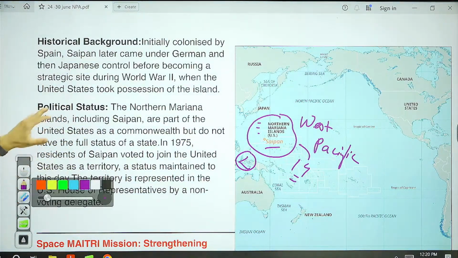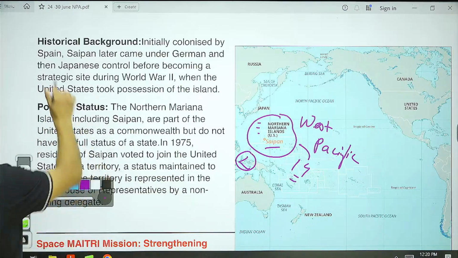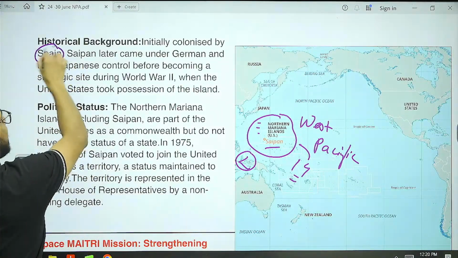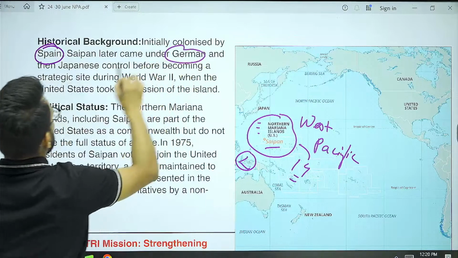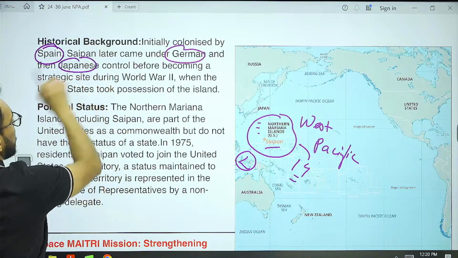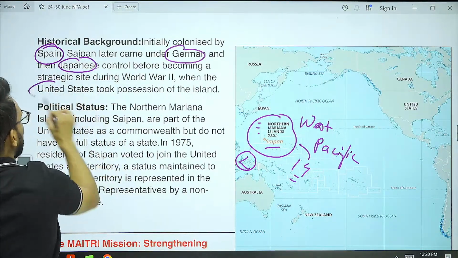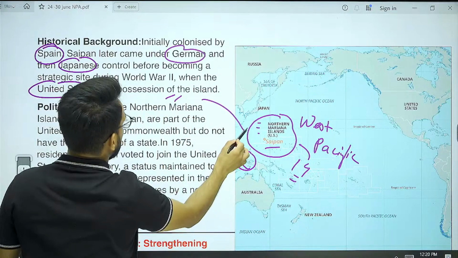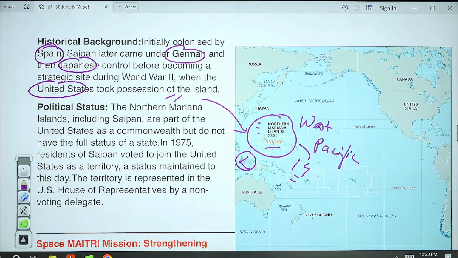Now, when we talk about these particular islands, earlier they were colonized by Spain. Then they came under German occupation. Then they came under Japanese occupation. And then the US took possession of these particular islands.